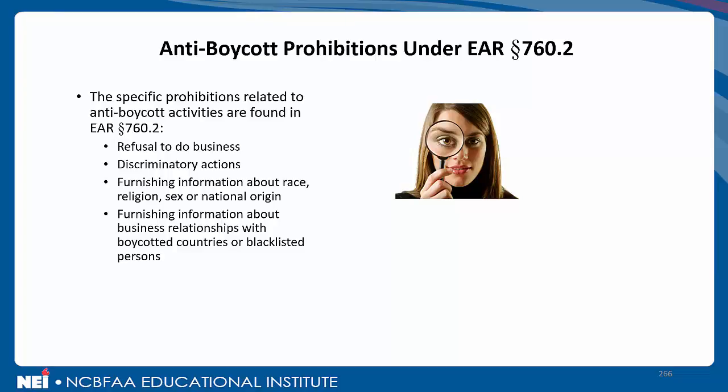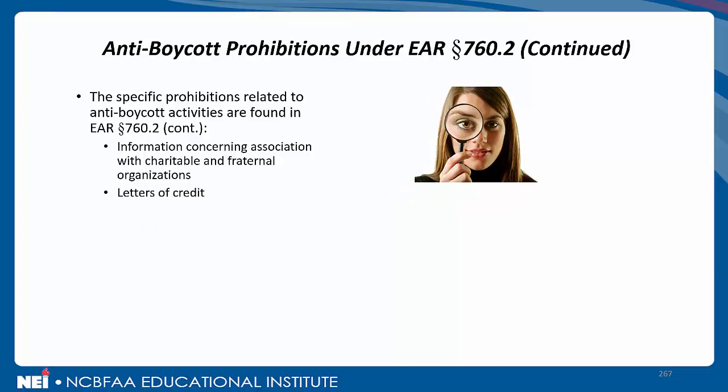Furnishing information about business relationships with boycotted countries or blacklisted persons. Again, the implicit understanding is we're talking about Israel, but it doesn't have to be just limited to Israel. Continuing on, some of the other specific prohibitions related to anti-boycott activities.